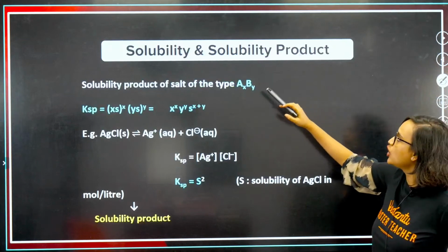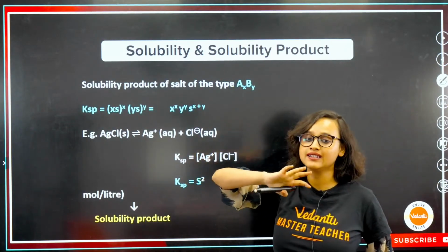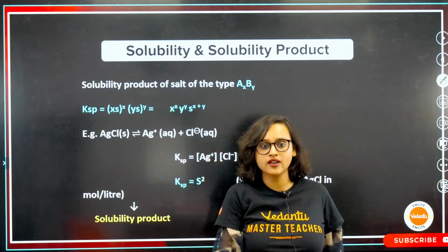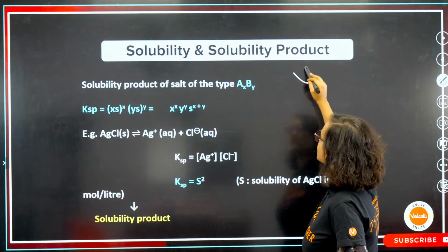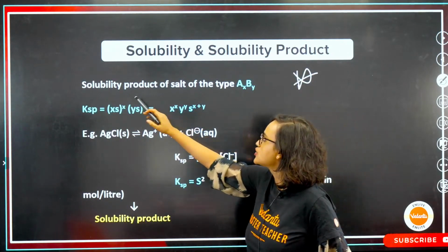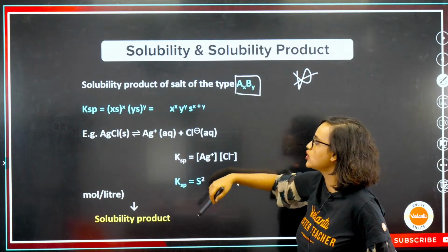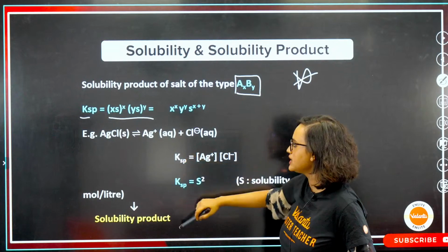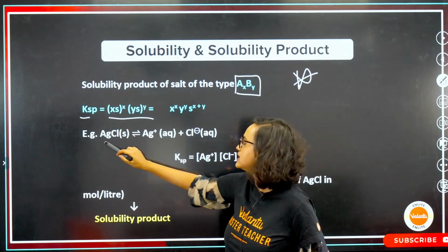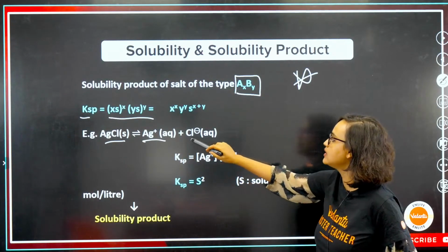Moving on. Solubility and solubility product, guys. You know in your book, you must have seen that it's a long derivation, but you don't have to remember all of this. What you have to remember is just this much. Solubility product of salt of the type. If I take a salt of this type, then my Ksp will be equal to this. Like example, AgCl. AgCl gives you Ag plus aqueous and Cl minus aqueous.